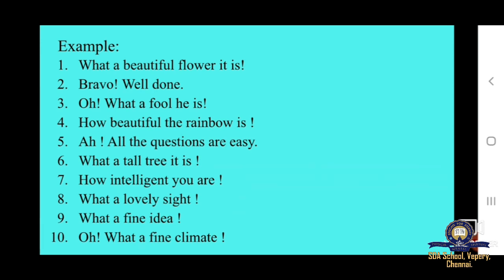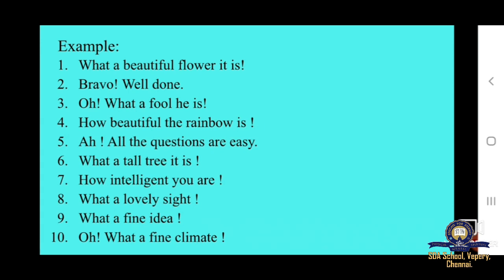And children, you will notice that an exclamatory sentence always ends with an exclamation mark. And next example, bravo, well done. Now this sentence is showing a strong emotion, bravo, well done. And so it is an exclamatory sentence.